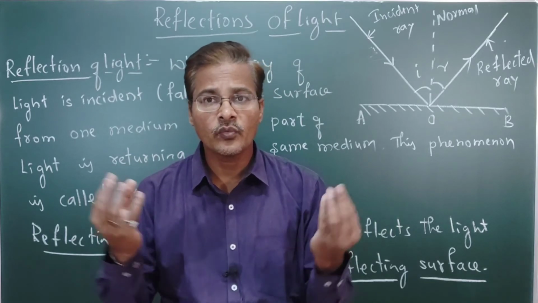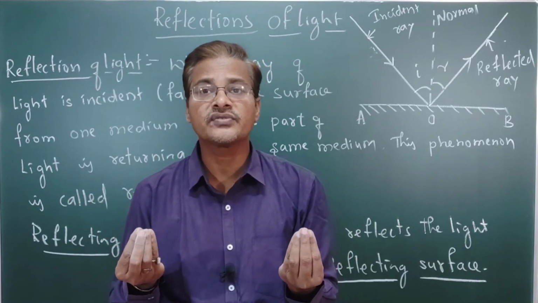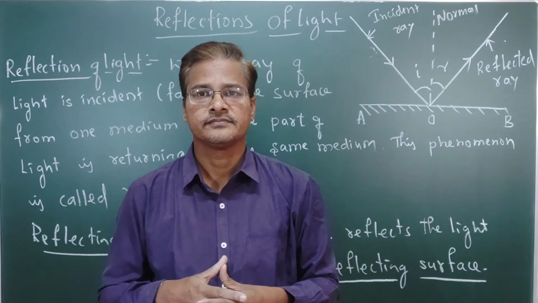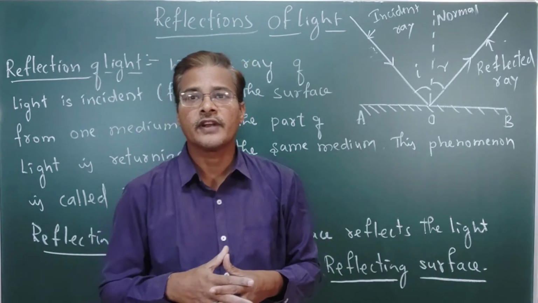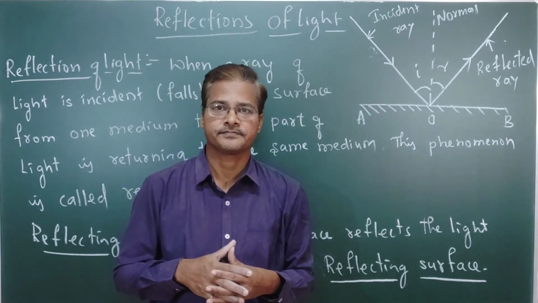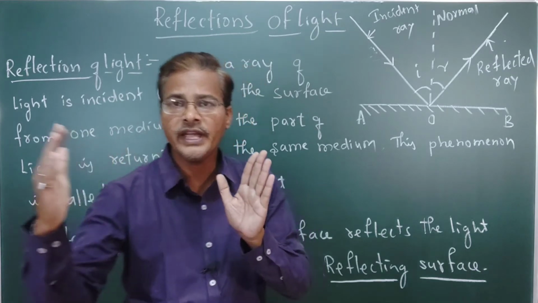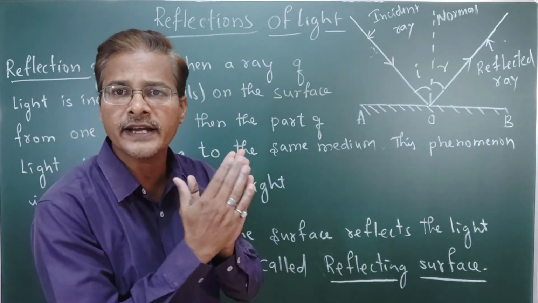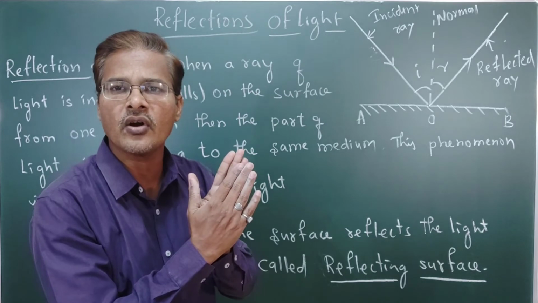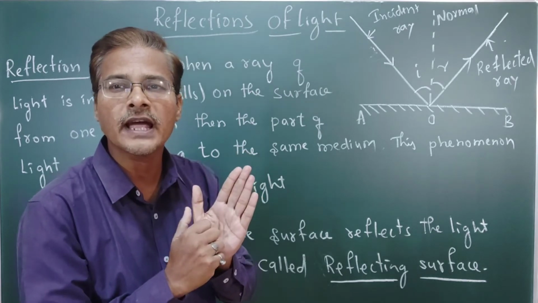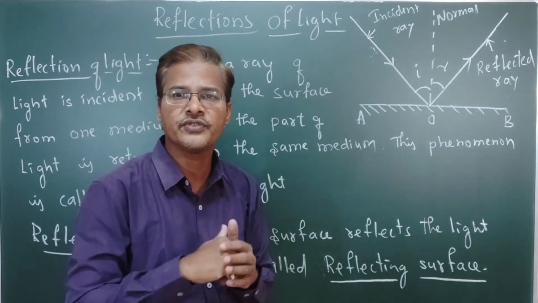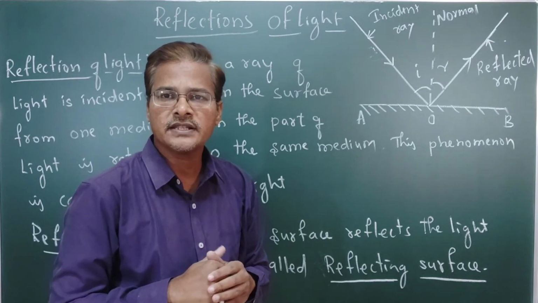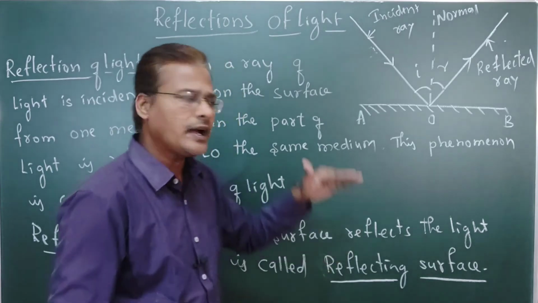Why are we able to see that? Because of the what? Reflection of light. The surface where the light is reflected is called what? Reflecting surface. So the same thing I have drawn here.